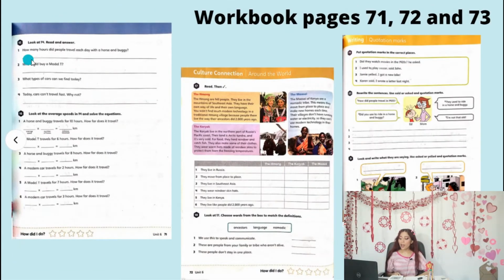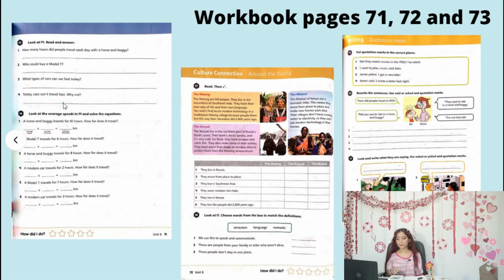Number 1: how many hours did people travel each day with a horse and buggy? Number 2: who could buy a Model T? And number 3: what types of cars can we find today? You write your answer. And number 4: today, cars can travel very fast. Why not?